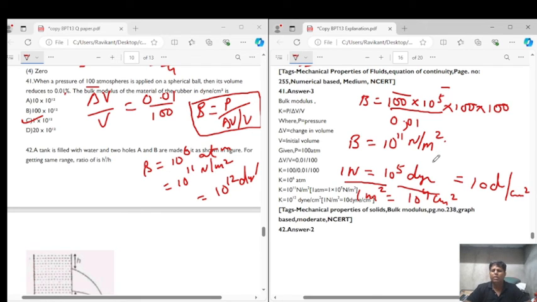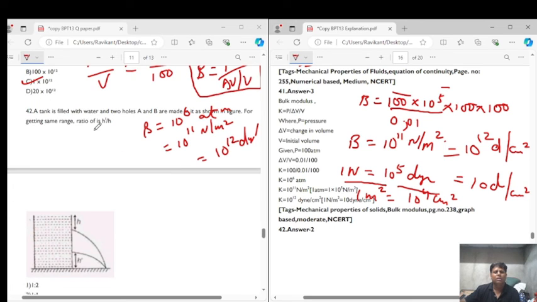So we have to convert this into dyne. We will simply have to multiply with 10. So this will be equal to 10 to the power of 12 dyne per centimeter square. So the correct answer for question number 41 is option C, which is 10 to the power of 12. Right.